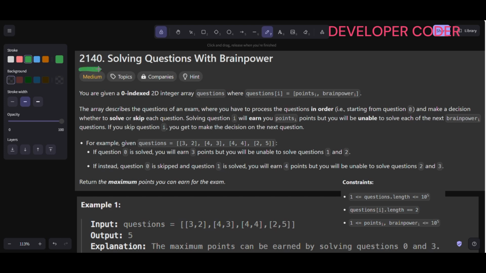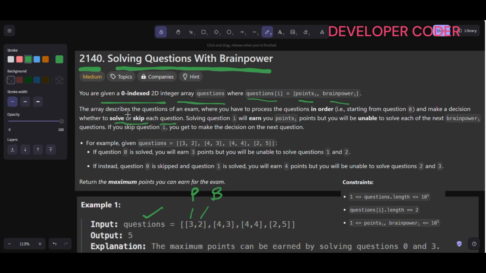Problem number 2140, Solving Questions With Brainpower. Let's read the problem statement first. You are given a 0-indexed 2D integer array questions where questions[i] has two values: one is points and one is brainpower. The array describes the questions of an exam where you have to process the questions in order, starting from question 0, and make a decision whether to solve or skip each question.